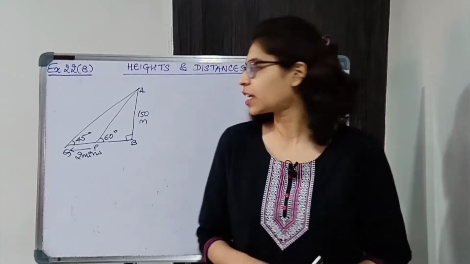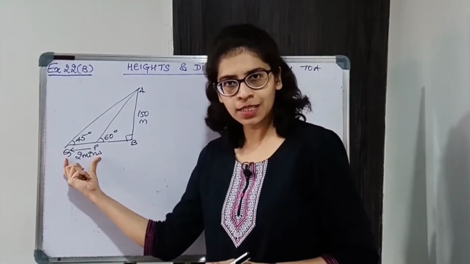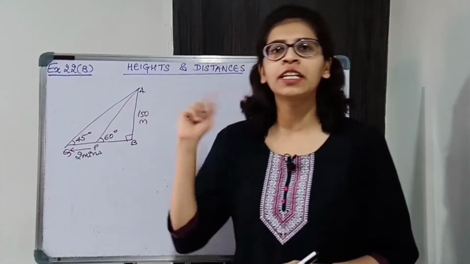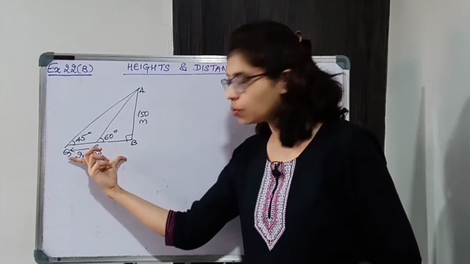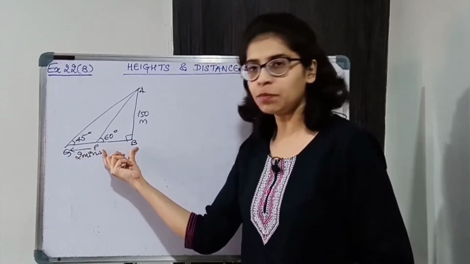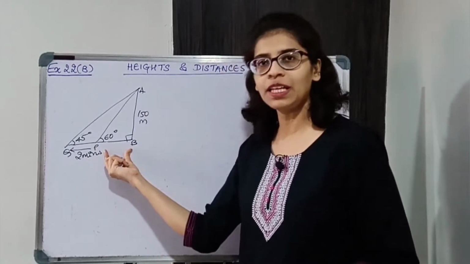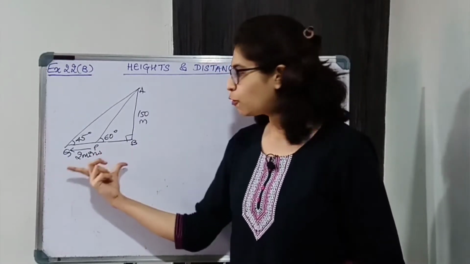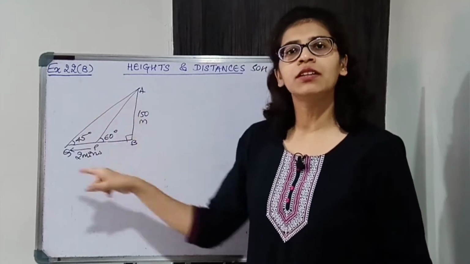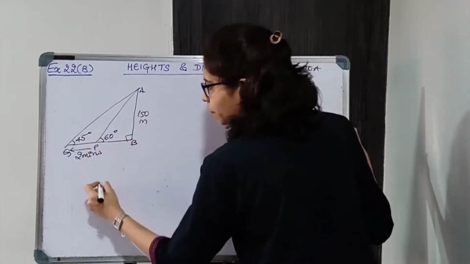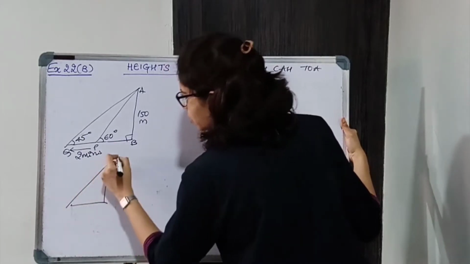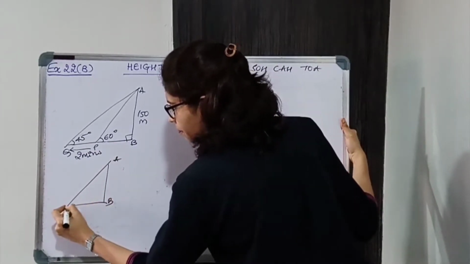Now we have to find PQ का distance. ठीक है, once we get the distance we'll get the speed of the boat. So our aim is PQ. To find PQ we'll find BQ and BP. From BQ we'll subtract BP and we'll get PQ. For BQ and BP, we are going to consider the respective triangles. Okay. So for BP, we'll consider the triangle ABP.